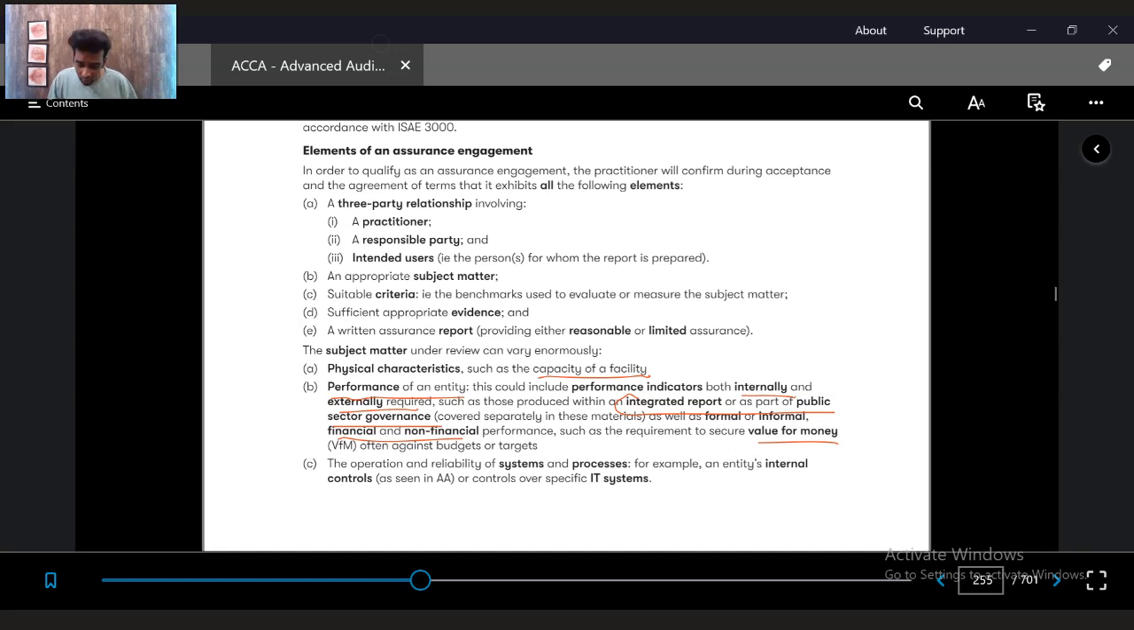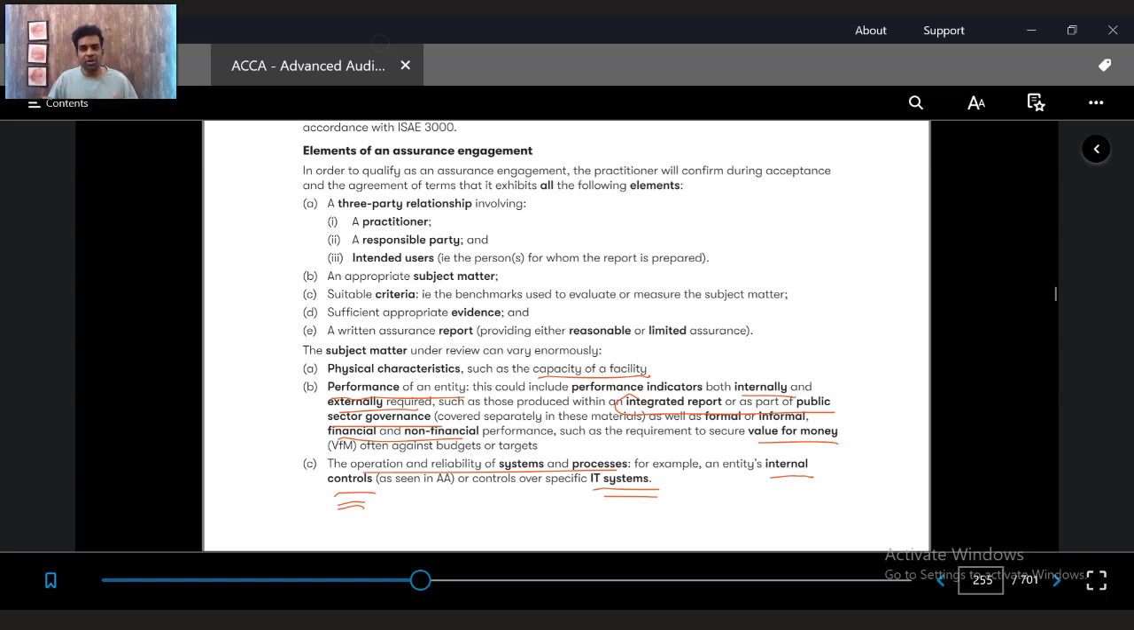It could also be about the operations and reliability of the company's systems and processes. For example, internal controls are a part of the system or a process of a company. Or it could be controls over the IT system. We might be asked to review the controls over the IT system, or internal controls over financial reporting. What do internal audits do? It could relate to a specific internal audit as well. So internal audit is part of the assurance engagement.